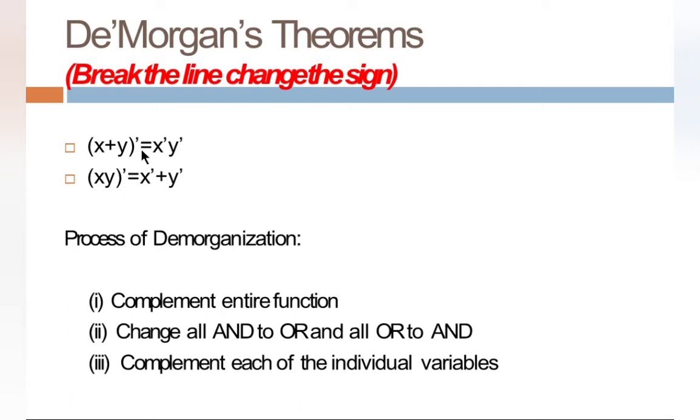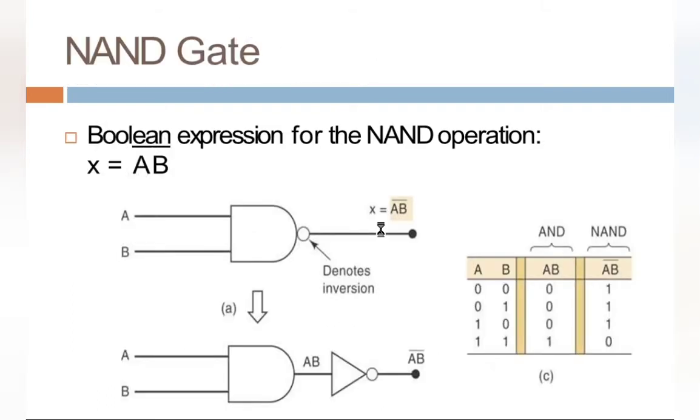X or y whole bar equal to x bar and y bar. X, y whole bar equal to x bar or y bar. And we have seen the process of De Morganization. Change all AND to OR and all OR to AND. Before that we have to complement the entire function. So break the line, change the sign. At last complement each of the individual variables.